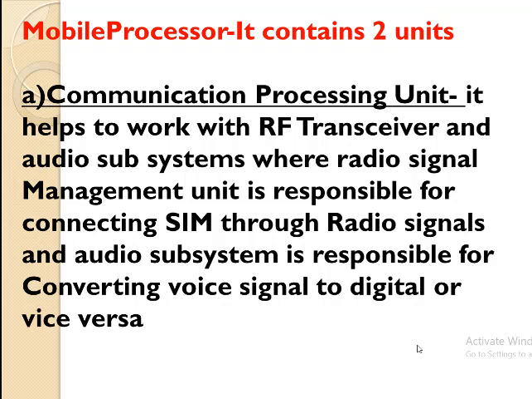When audio signals travel through the atmosphere, they are in the form of analog signals, but within the phone, because the phone is a digital device, they are in digital form. So this unit converts the analog voice signal to digital signal, and digital to analog voice signal.